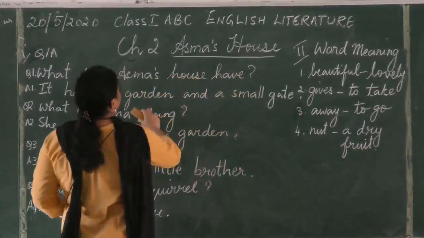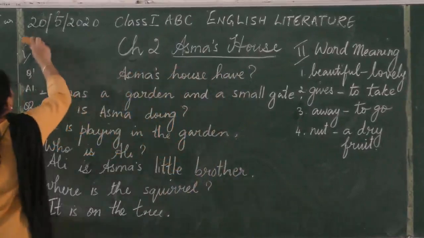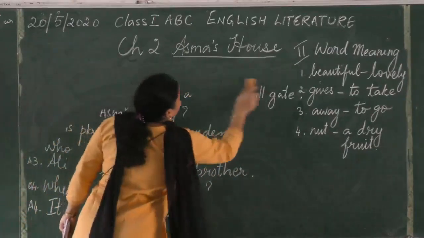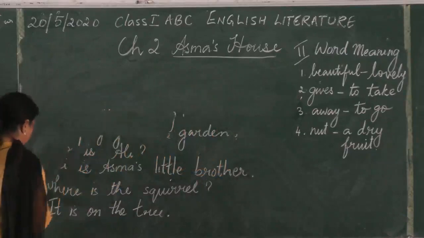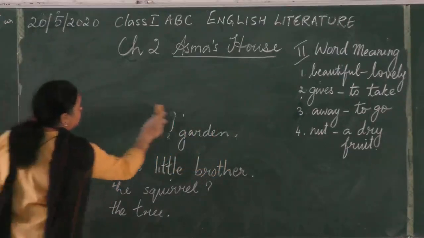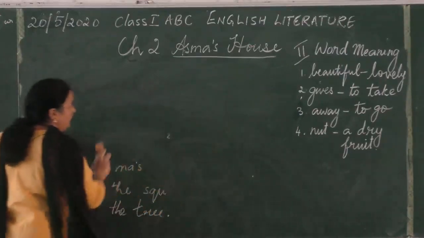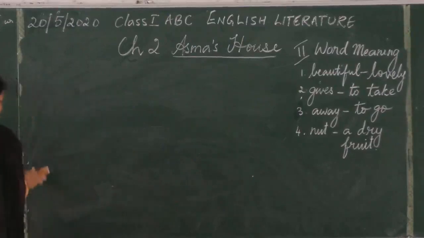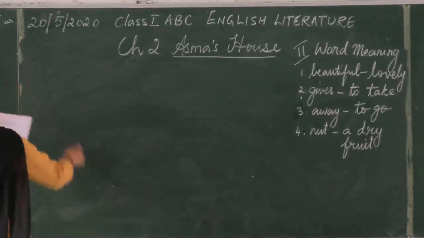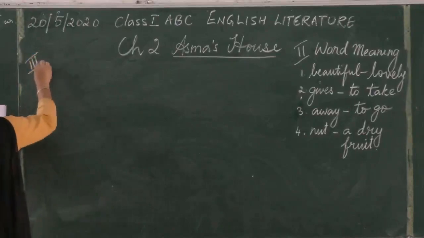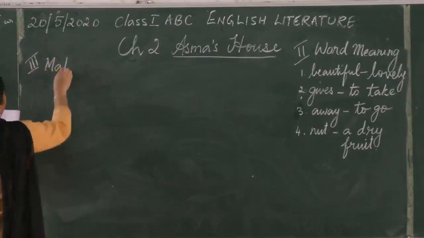Once you have finished the word meanings, children, I will give you make sentences. There are 4 words. I am giving you the words. You can make your own sentences with those words. Then you write make sentences.